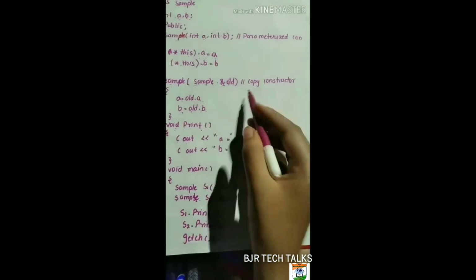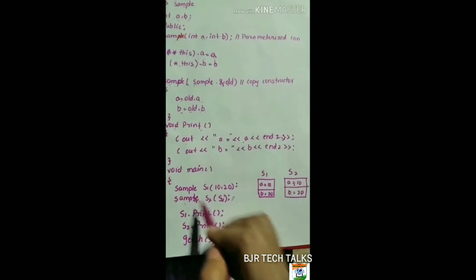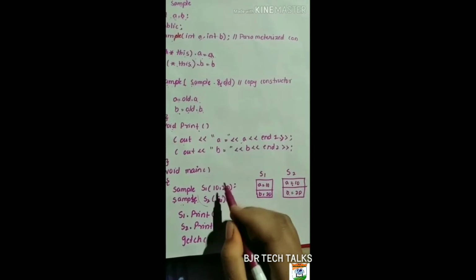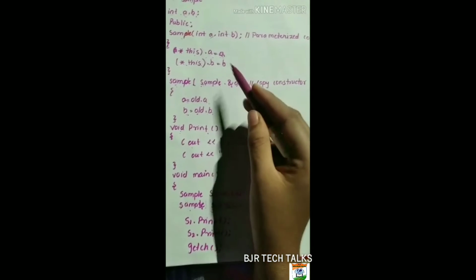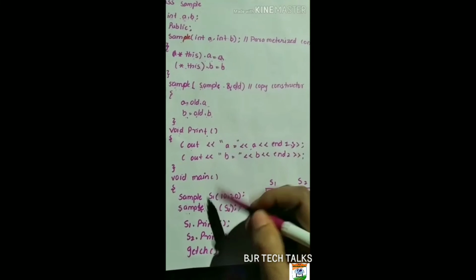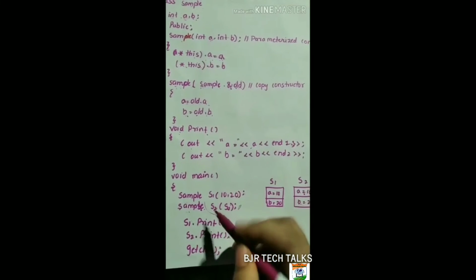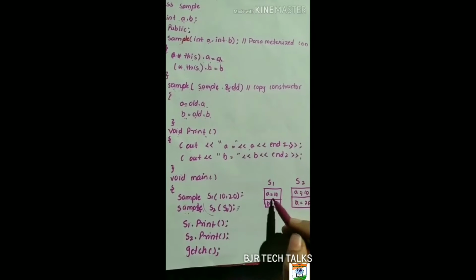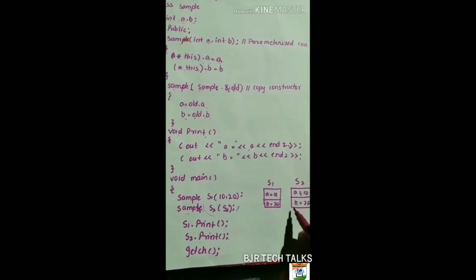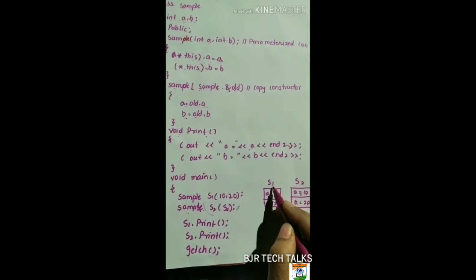Similarly, we are creating sample s2 object, and this copy constructor contains the ampersand old, meaning the old object. What is the old object? s1. So here s1 is passed. s2 contains the s1 object values, meaning a is equal to 10 and b is equal to 20. So s2 contains the same values as s1.